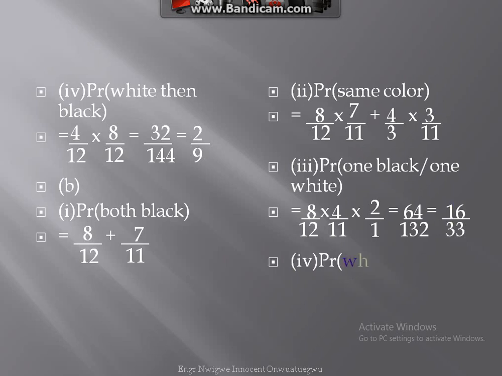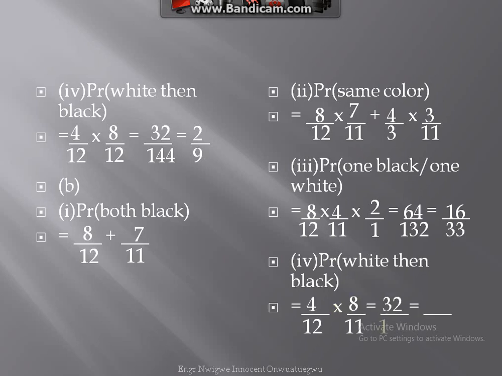The probability that white, then black without replacement, we now have 4 over 12 times 8 over 11, which will give us 32 over 132. We cancel to give us 8, 32, and 8 we cancel 132 to give us 33.